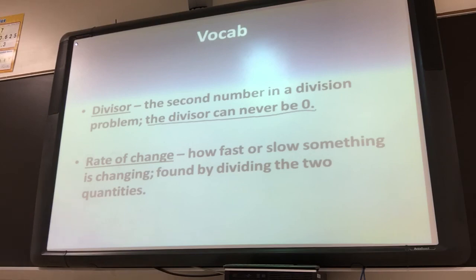So make sure, whenever you are setting up a division problem, you can have 0 first, but you can never have 0 second in a division problem. Okay? Another term that we're going to see is rate of change. That is how fast or how slow something is changing. Rate means how fast or slow. And you find the rate of change by taking 2 different quantities and dividing them. And we're going to look at a problem of how you do that here in a second.